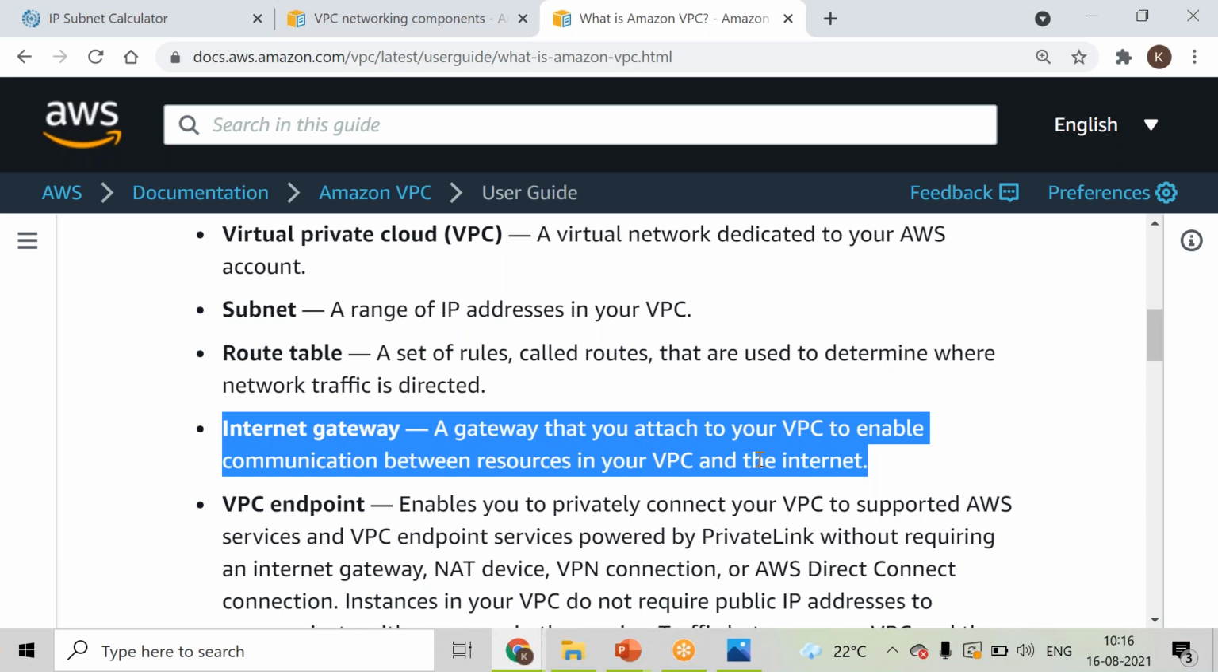So for now you can just remember, subnet is nothing but a range of particular IP addresses from your existing VPC, which has the classification of public and private subnet.